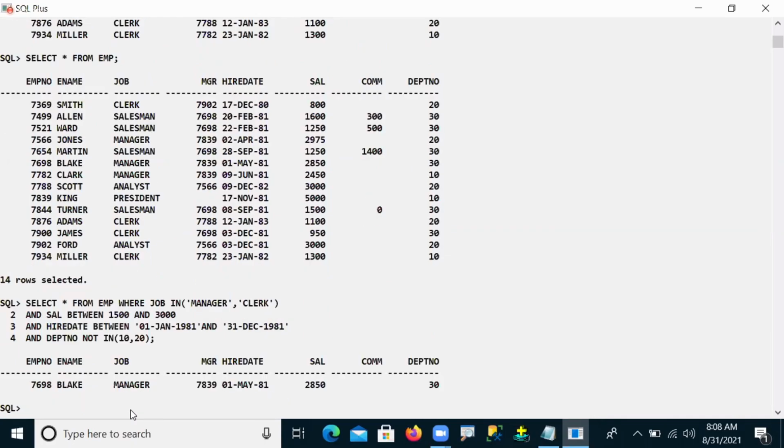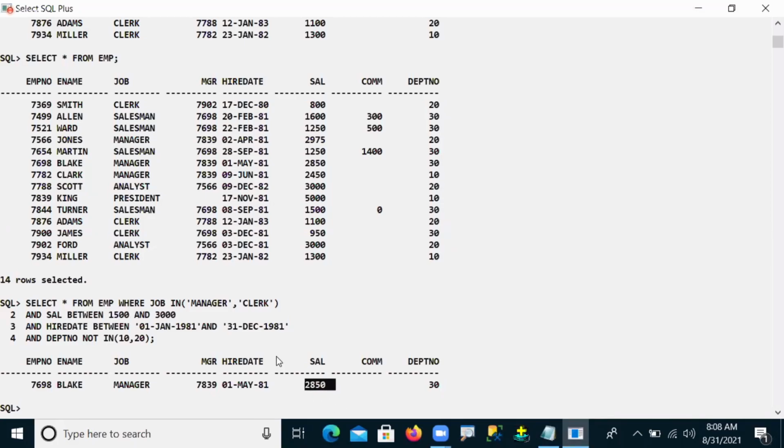Now let me check. This is your final output, and whichever person is in the output satisfies the given 4 conditions. First condition: he was working as a manager or a clerk. He's a manager, so it is true. Second condition: salary between 1500 and 3000. Salary 2850, true.